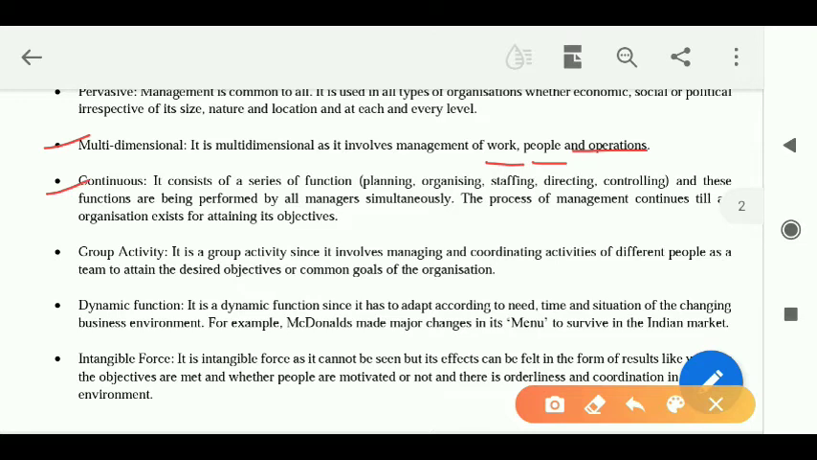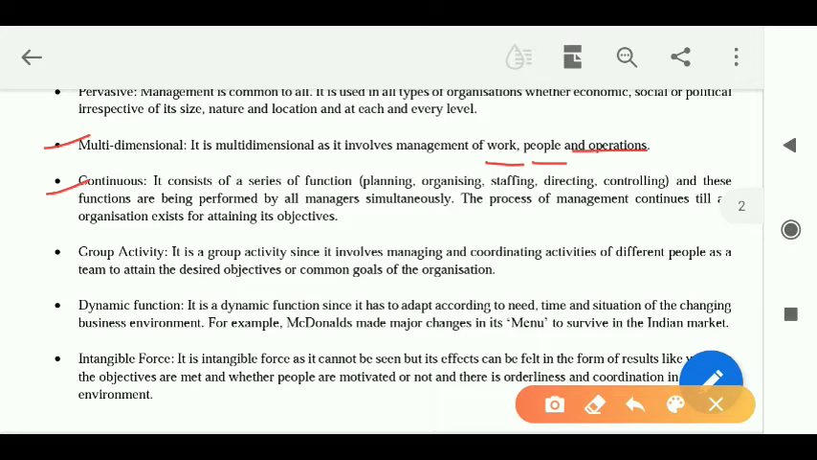Continuous means, do you remember while explaining the definition of management, I told you it is a process. Why was it a process? It was a process because there was a series of functions involved. I named them even: planning, organizing, staffing, directing, controlling.